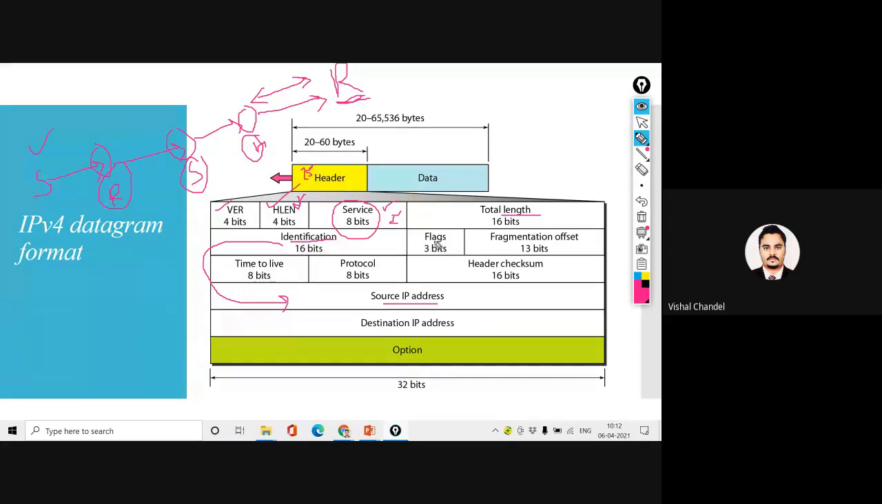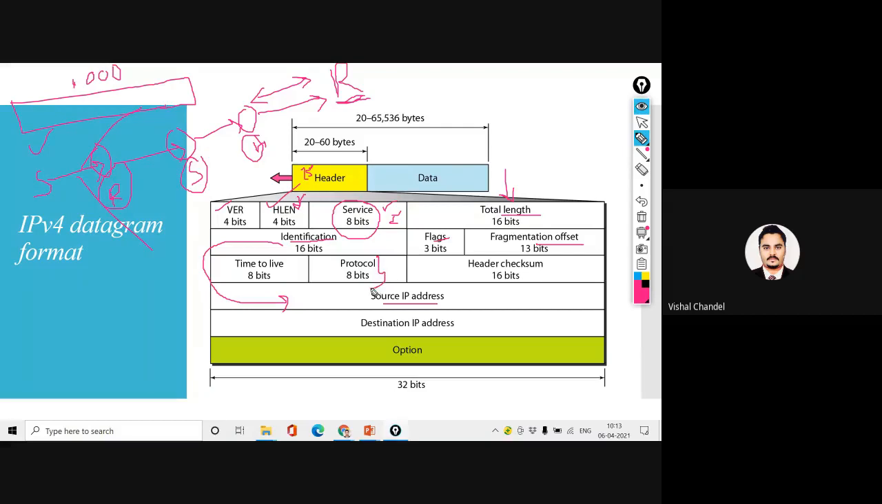I have also added the flags, a 3-bit field we use for flags, and the fragmentation offset. We use a 13-bit fragmentation offset. The meaning of fragmentation is, suppose I have one long datagram segment of 1,000 bits. This datagram segment comes from this place and we have converted it into packets. So now the packets may contain how many fragments or how many parts, and that is defined by the fragmentation offset.